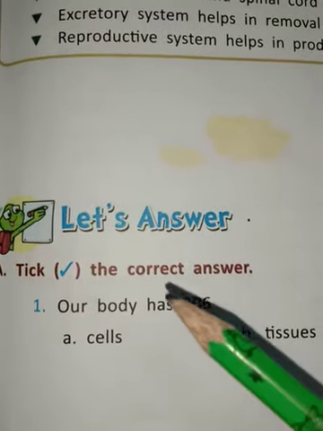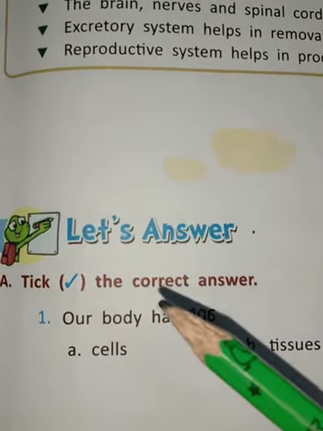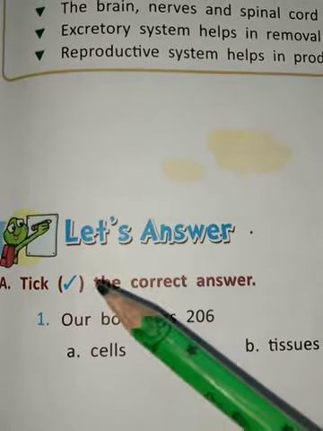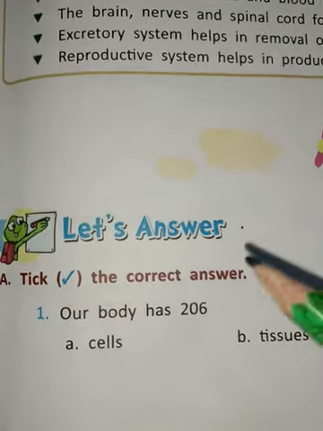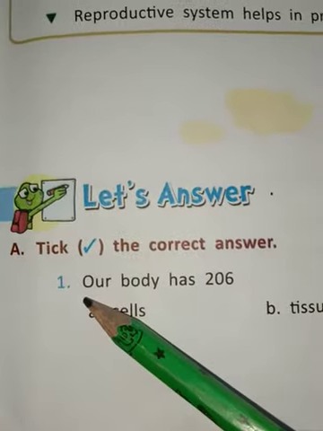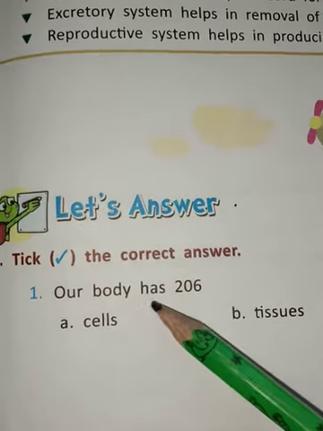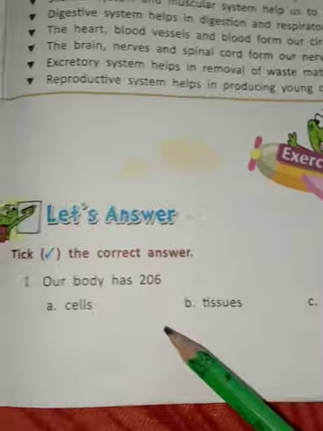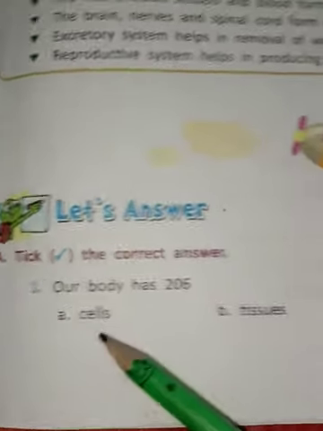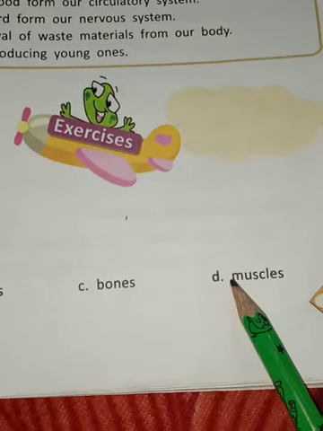Student, now we will do the second exercise, that is take the correct answer. Now first is, our body has 206. Now we have 4 options. First is A, cells, B, tissues, C, bones, D, muscles.